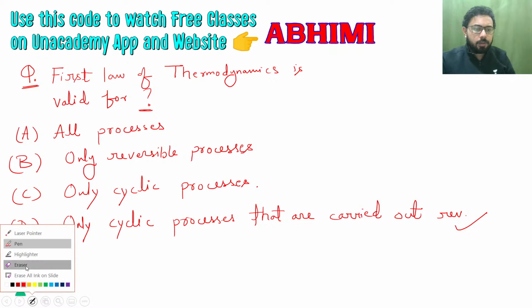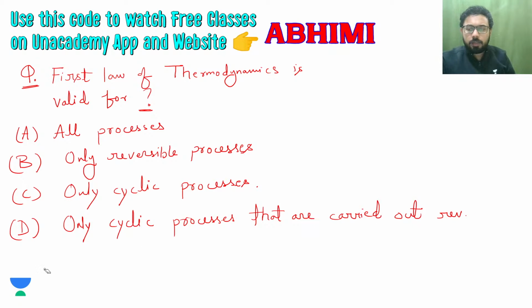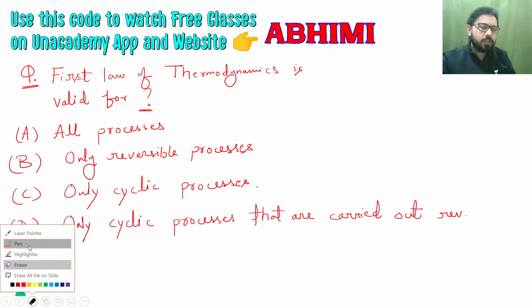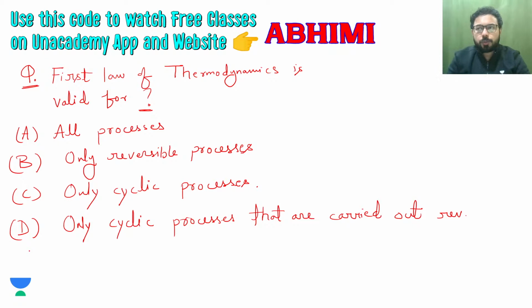So for what is the first law valid? The first law states that energy will be conserved.